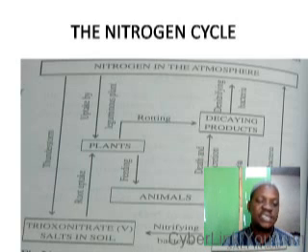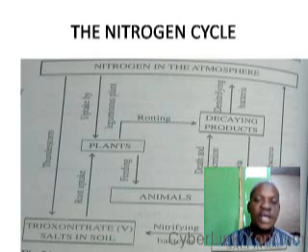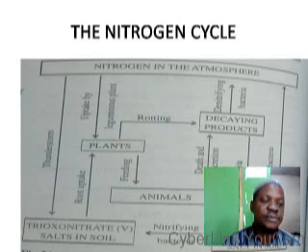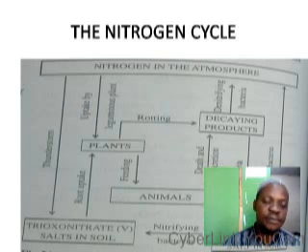It starts when there is electric spark in the atmosphere. It could be as a result of lightning. During lightning, the atmospheric nitrogen combines with the atmospheric oxygen to form nitrogen 2 oxide. The nitrogen 2 oxide formed quickly combines with more oxygen to form nitrogen 4 oxide.